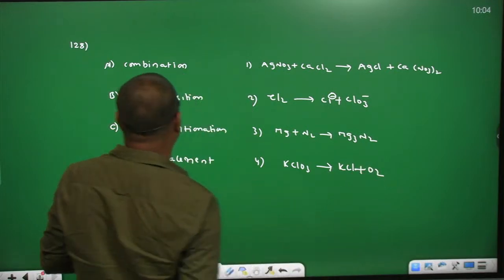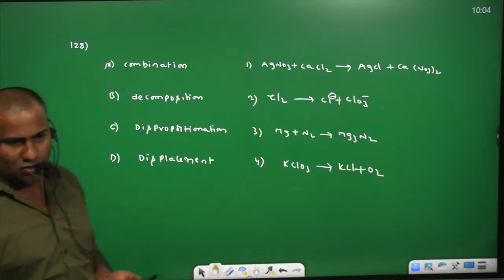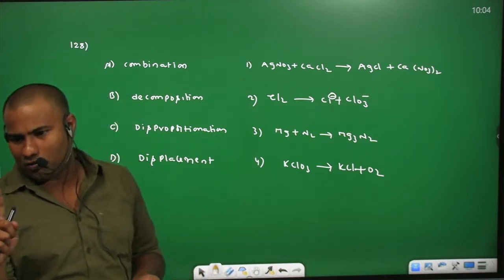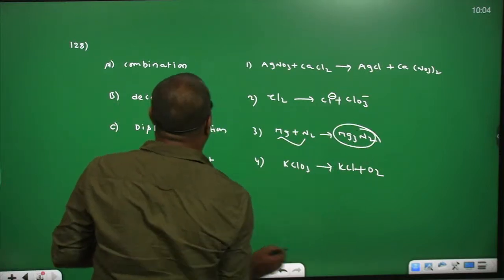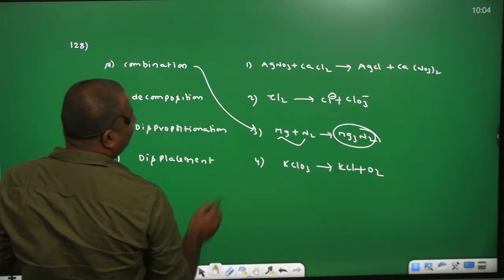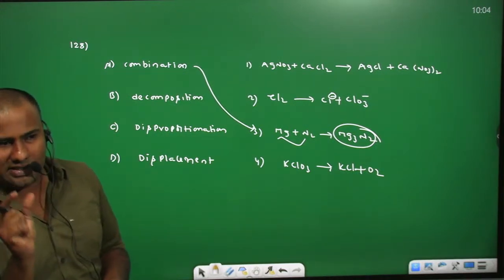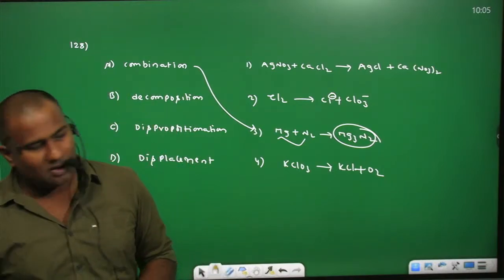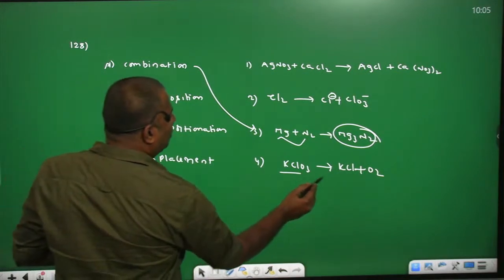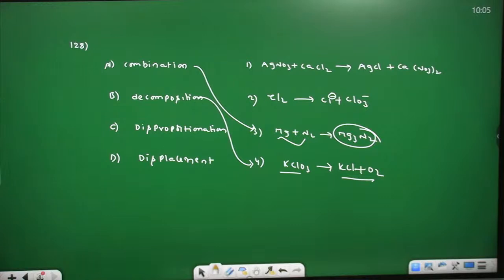These are the options. As we described already, what is combination? Combination means two different elements joined together to give only one product, means combination is 3. Coming to decomposition: decomposition means a single reactant molecule is decomposed to give two or more products. That is the fourth option.